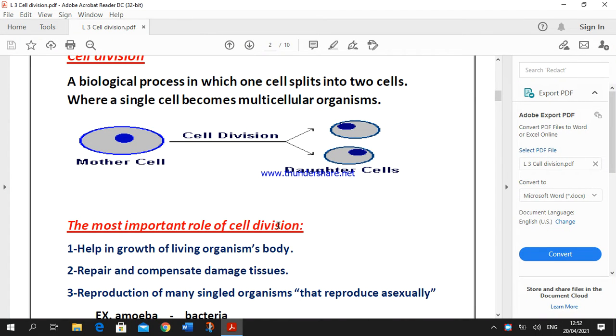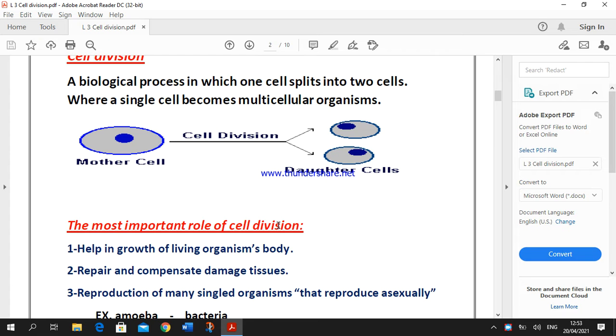Lesson 3, cell division, okay? What's meant by the cell cycle? Cell cycle, the time taken by the cell to grow and reproduce, okay? And this time depends on the cell and the organism, which differ from one organism to another. The frog egg cell takes about 30 minutes to complete one cycle, while a human liver cell takes over 1 year to complete one cycle, okay?